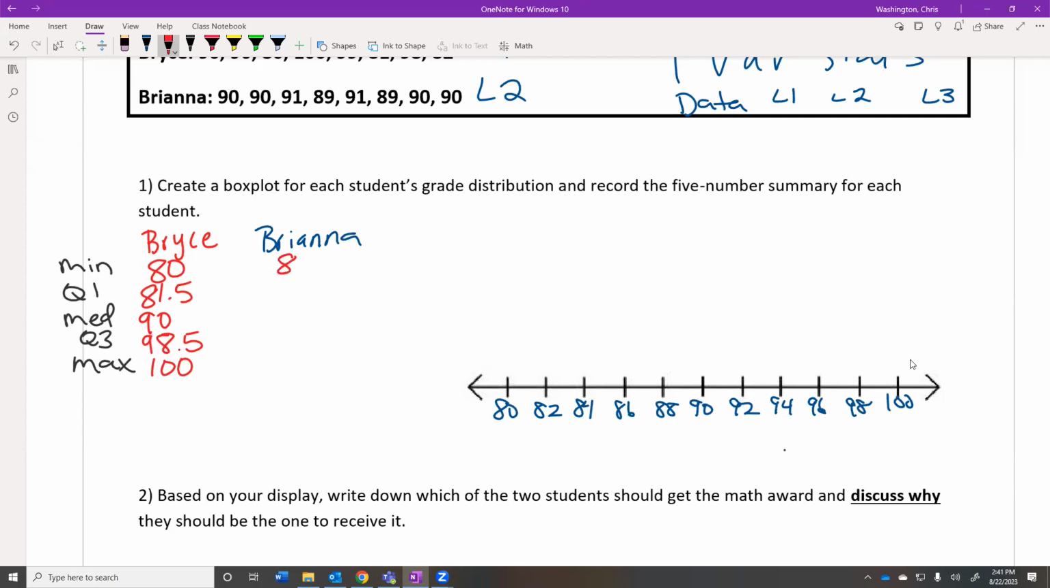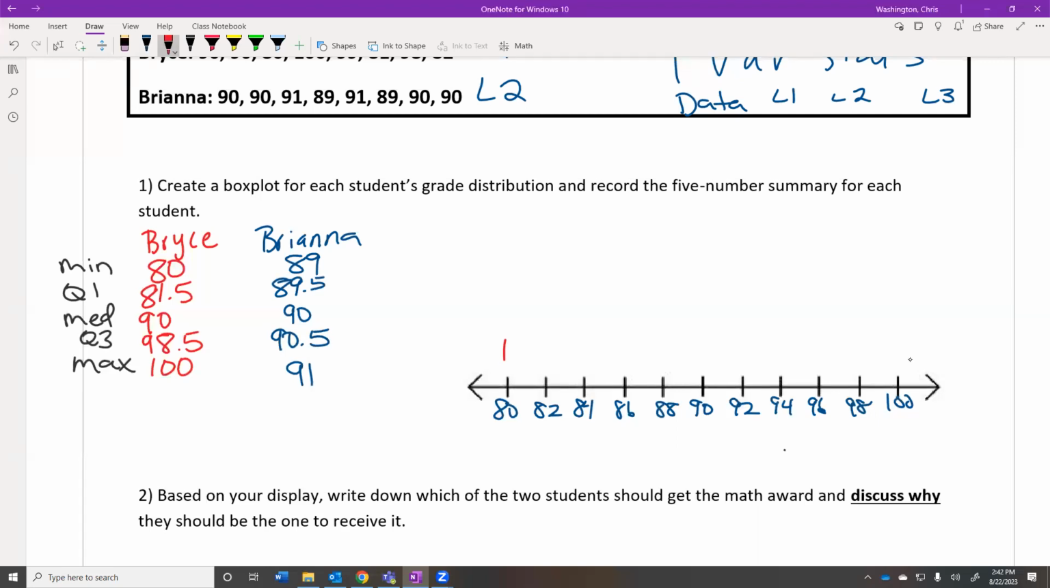For Brianna, stick with my color pattern. Brianna, her minimum was 89. Her max was 90. Her median was still 90. So Brianna had the same median. Her Q1 was 89.5, and her Q3 was 90.5.